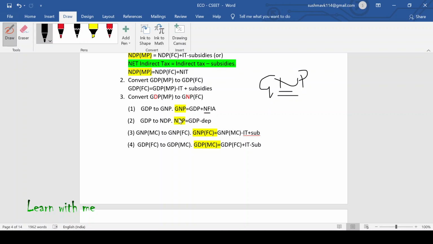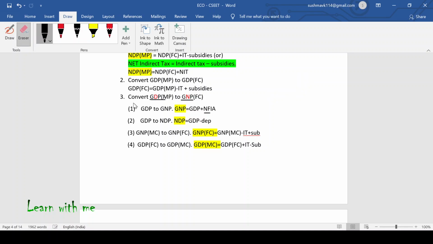Why do you have to calculate NDP? Because from GNP you have calculated, now we have to calculate GDP also. Are you getting confused here? Okay, let me tell you the other way around.